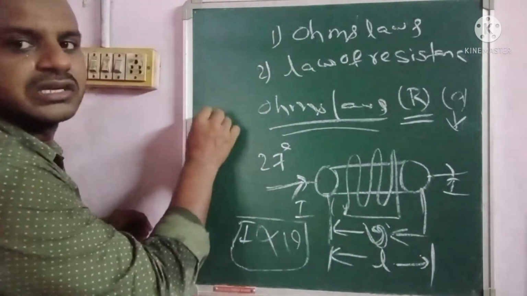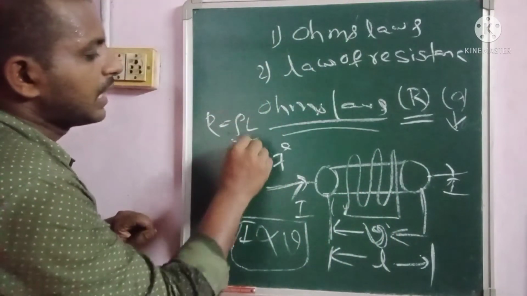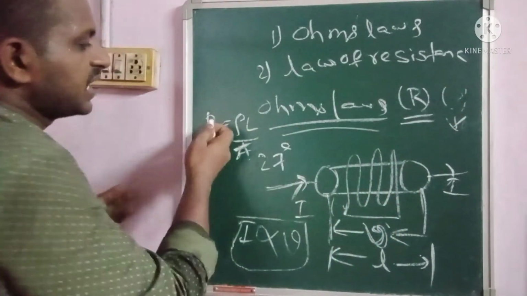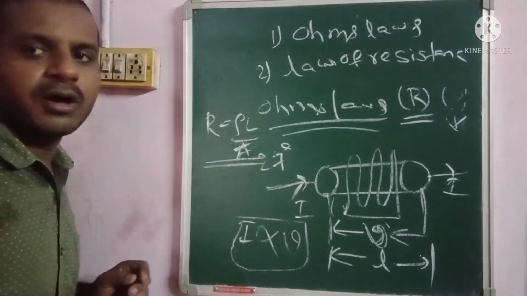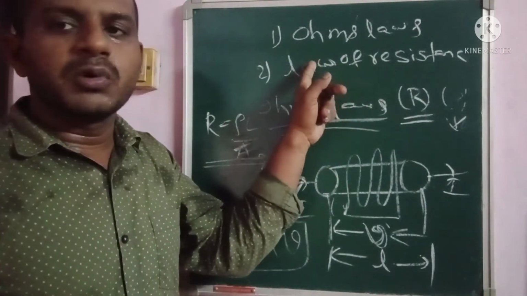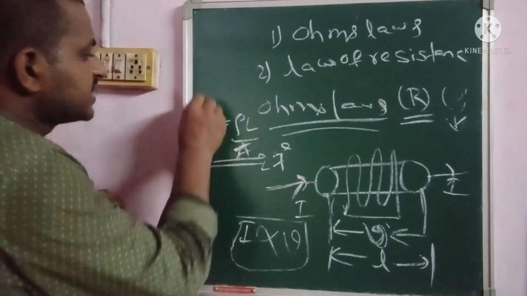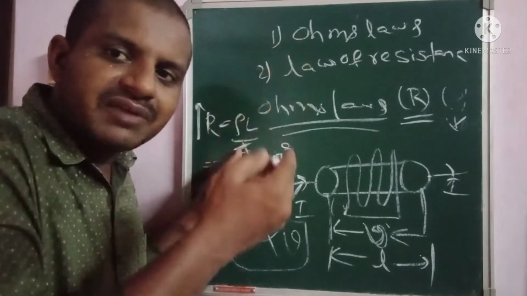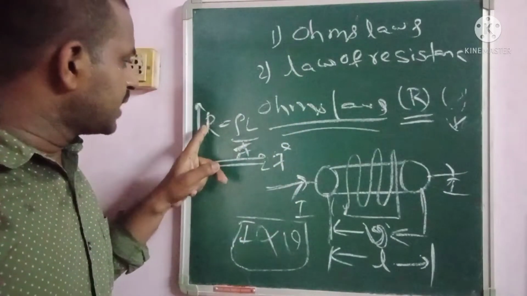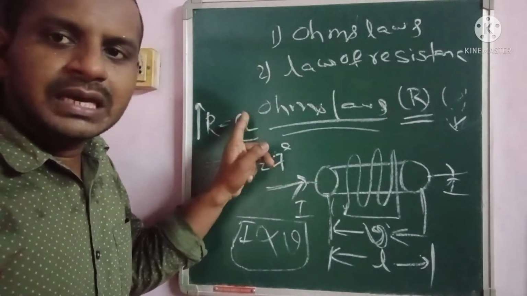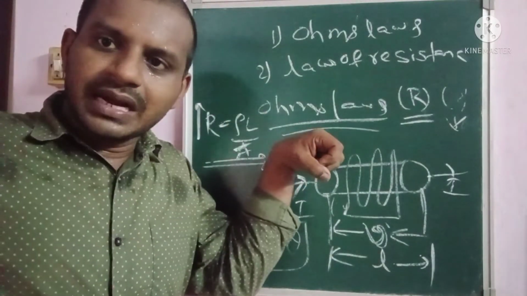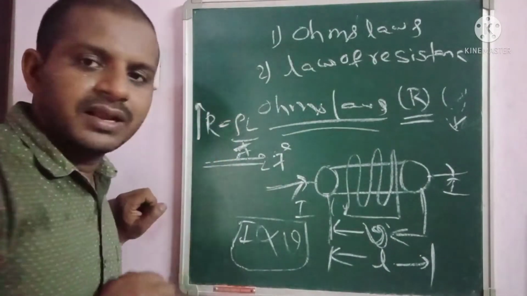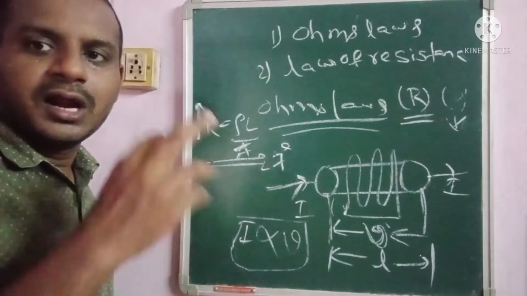So from this you can give the formula represented like R is equal to rho L by A, where capital A is the area of cross section. So this is the formula for the property of resistance or law of resistance. If the resistance increases, then the area of cross section will gradually decrease, as well as the length of the conductor and the resistivity rho also increase over the total line.